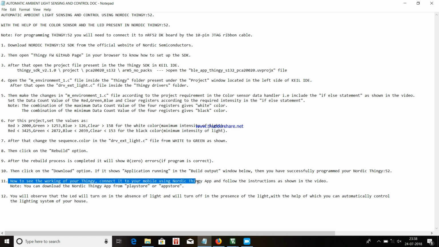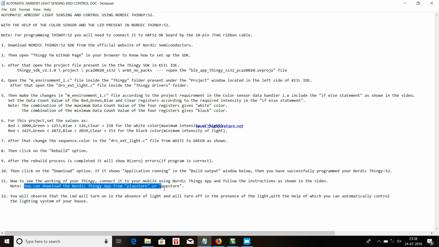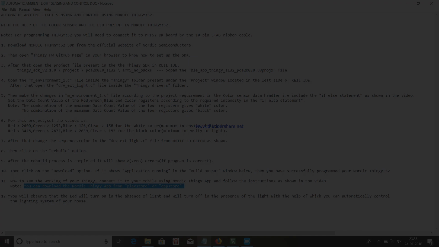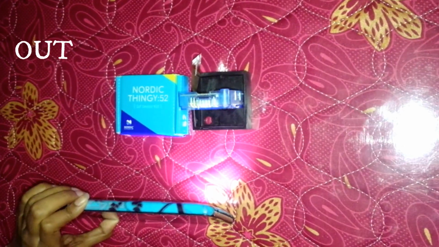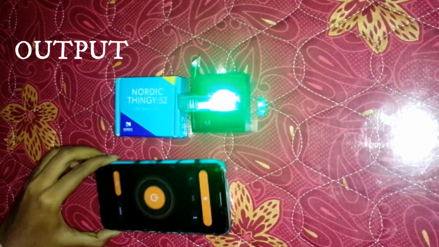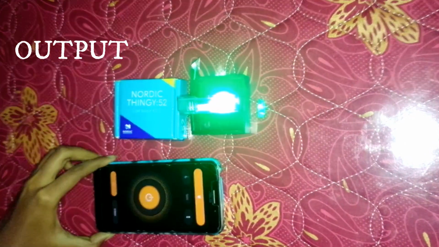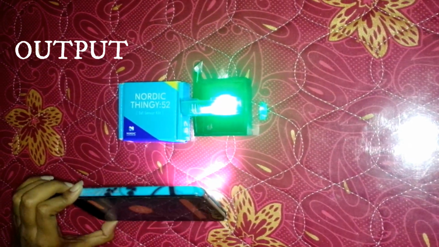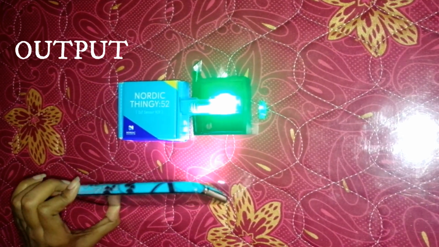Now to see the working of your Thingy, connect it to your mobile using Nordic Thingy app and follow the instructions as shown in the video. You can download the Nordic Thingy app from Play Store or App Store. You will observe that the LED will turn on in the absence of light and it will turn off in the presence of light, with the help of which you can automatically control the lighting system of your house.